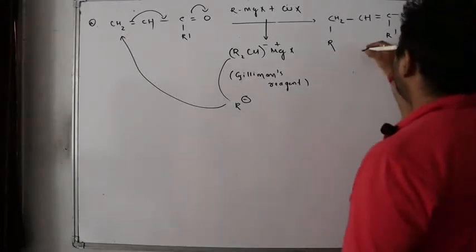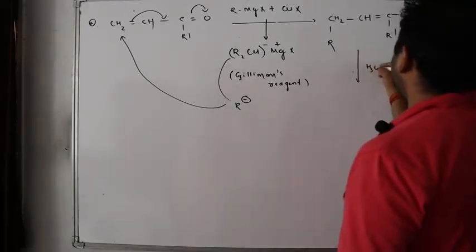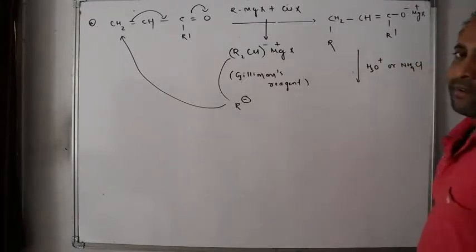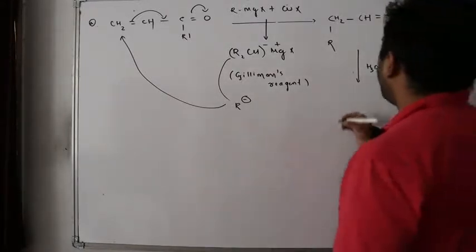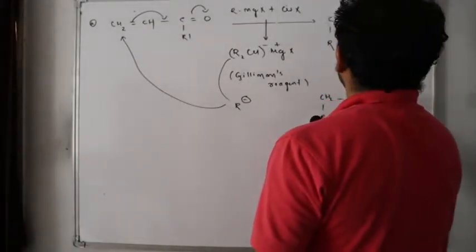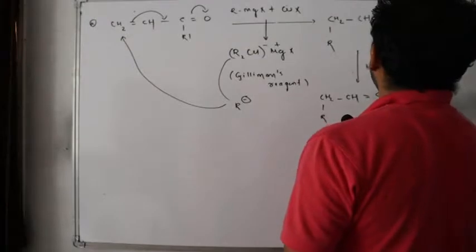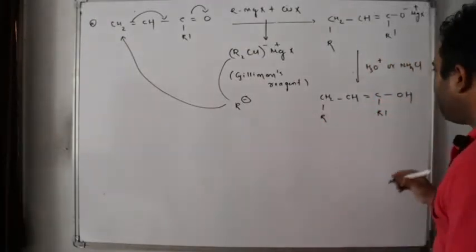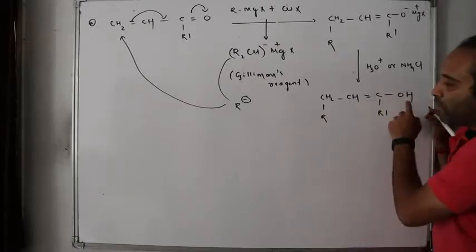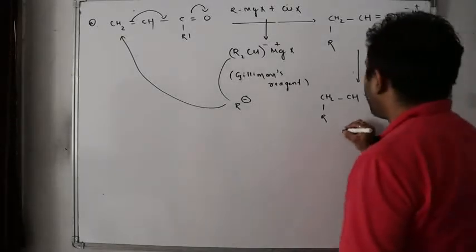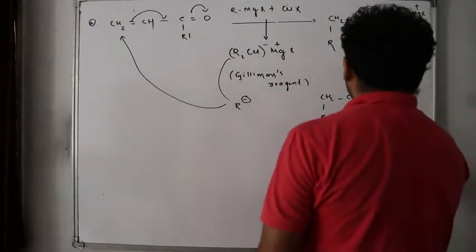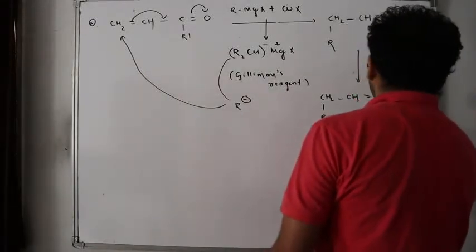Which on further hydrolysis, I can hydrolyze with H3O plus or ammonium chloride. So what will I get here? By hydrolysis, CH2 R CH double bond C R dash OH. Do you find that this is an enol? Can I make it a ketone by tautomerism?